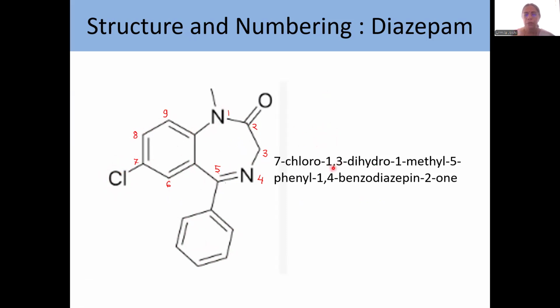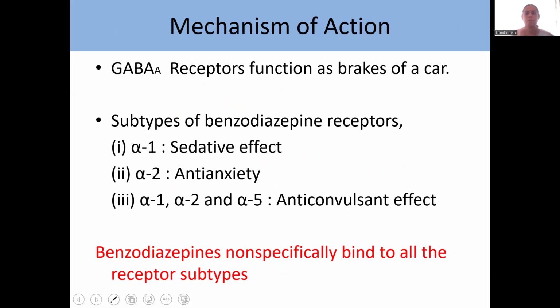Now let us talk about this 1,3-dihydro later. 1,3-dihydro, 1-methyl, 5-phenyl, 1,4-benzodiazepine, 2-one. Okay, so why this 1,3-dihydro is because there is an additional hydrogen over there. Got it? So remember the numbering, then your nomenclature will be easy.